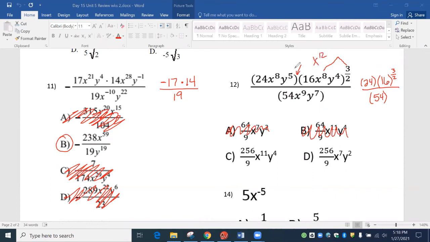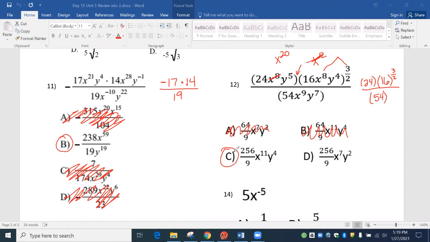So now we can add up all of our X's. So 8 X's plus 12 X's give me 20 X's now on top, okay? Then anytime we got X's on top and X's on the bottom, then we're going to subtract them, okay? When one's on top, one's on the bottom, they're going to cancel each other out. So we subtract them. 20 minus 9 is 11. And the answer always goes where the bigger number's at. 20 is the bigger number. So we got 11 X's on top. And so that would be this right here, 11 X's.